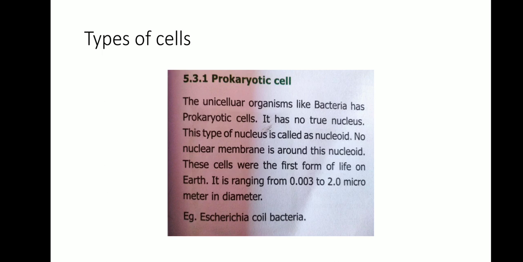It has no true nucleus. The nucleus-like region is called the nucleoid. There is no nuclear membrane around the nucleoid. These cells were the first form of life on Earth. They range from 0.03 to 2.0 micrometers in diameter. Example: bacteria. Second one,